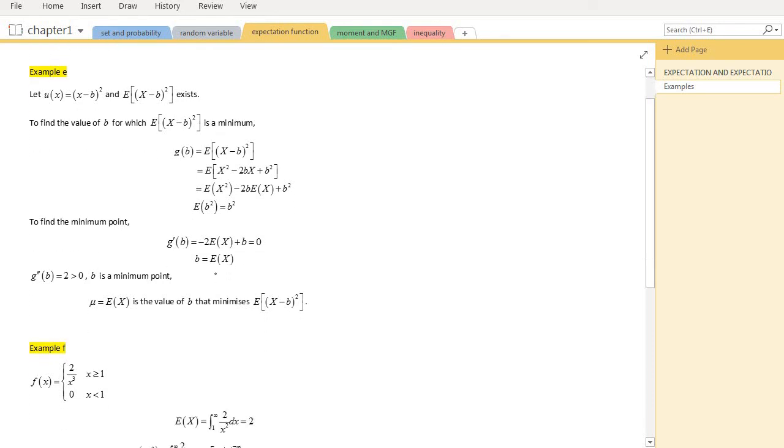Then to further show that the point is actually a minimum, not a maximum point, we take the second derivative and it gives us a positive value, 2. So from here we are sure that b is the minimum point. So here we are able to solve the question, showing that b is a minimum.